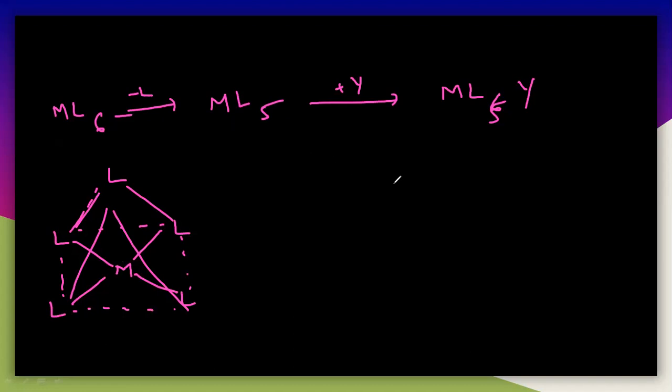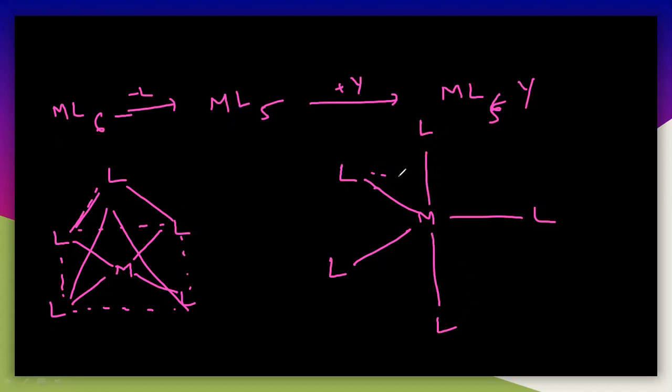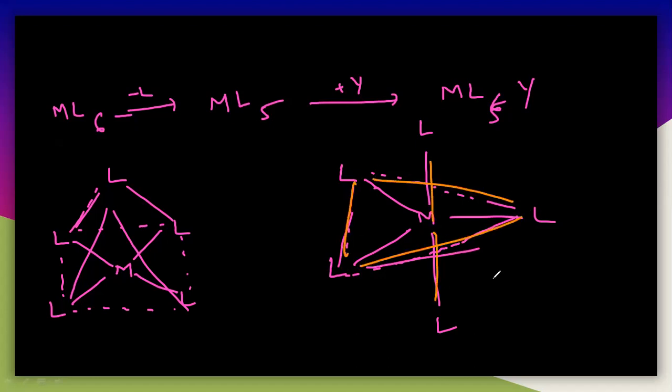You can draw the trigonal bipyramidal also like this, with ligands around. This is a trigonal bipyramidal structure. It has a triangle here, and one upper ligand and one lower ligand.